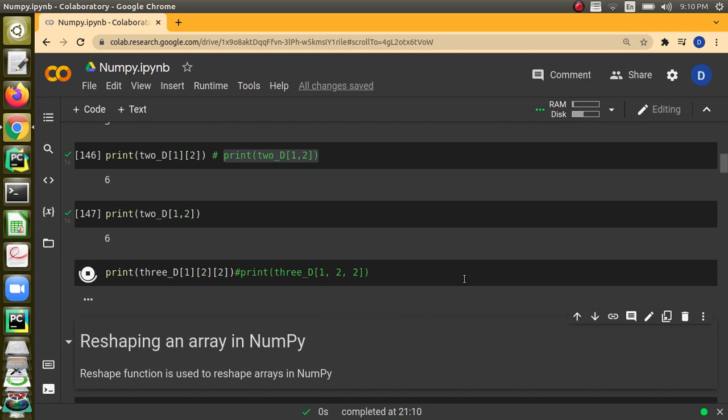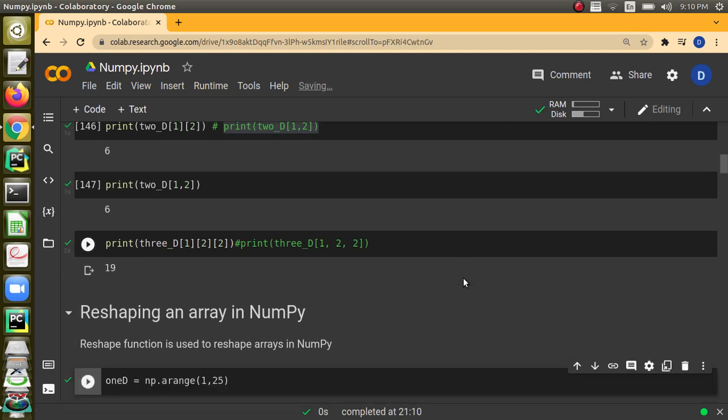Yeah. So next what we are going to discuss is reshaping an array in NumPy. For example, if you have a 1-dimensional array, you want to convert it into 2-dimensional, or 2-dimensional into 1-dimensional, it is possible. These operations will be very helpful when we do some kind of machine learning algorithm, or when we want to implement or do some manipulations. It is definitely required. We have used it in many places, so it's important to know about it.